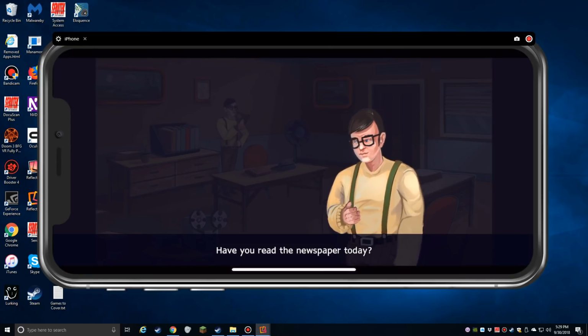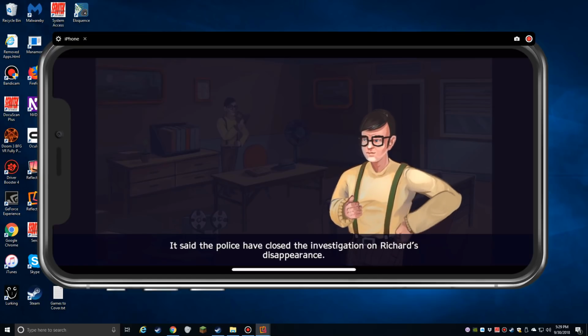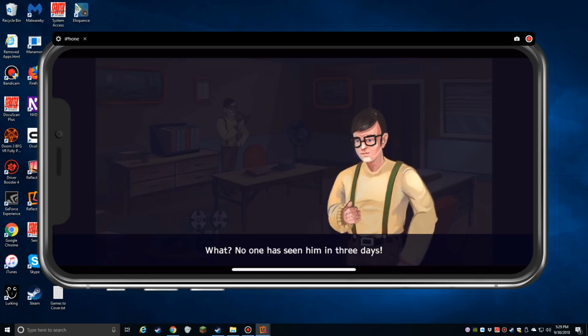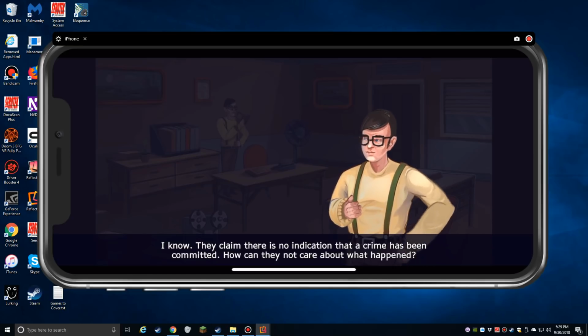Have you read the newspaper today? No, what's on your mind? It said the police have closed the investigation on Richard's disappearance. No one has seen him in 3 days. They claim there's no indication that a crime has been committed. How can they not care about what happened?